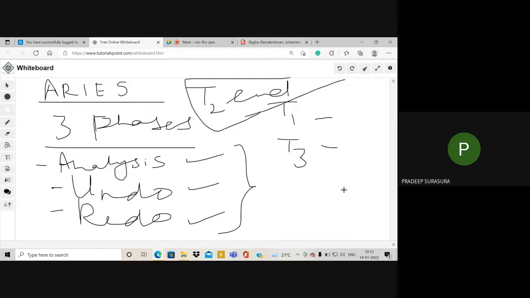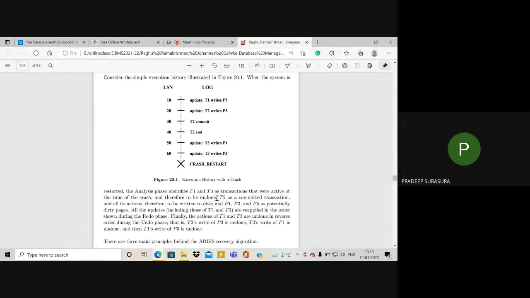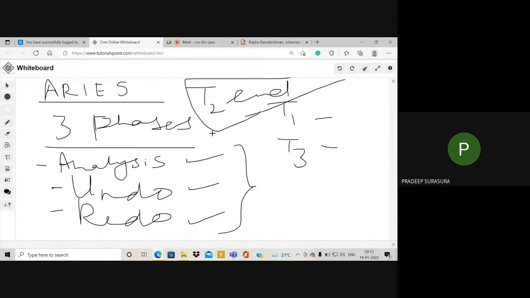So our intention is to bring the data back to a consistent state by undoing the operations already done before the crash, for T1 and T3, for P5, P1, P3. After the crash, we undo them first, then redo accordingly. Our intention is to bring the data back to the consistent state, then follow the procedure again, or redo them again.